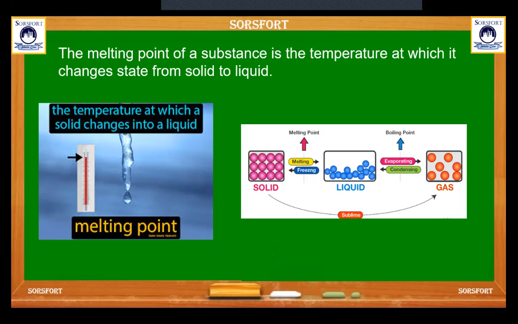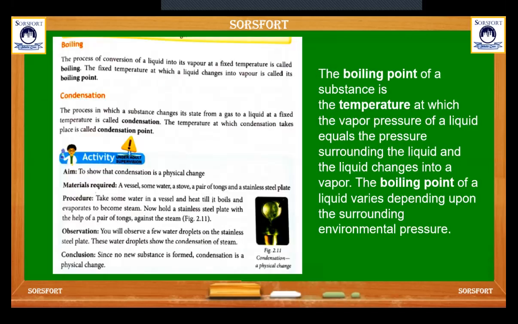Melting point of a substance is the temperature at which it changes state from solid to liquid. That is called melting point. Boiling point: the process of conversion of liquid into its vapor at a fixed temperature is called boiling. The fixed temperature at which liquid changes into vapor is called boiling point. The boiling point of a substance is the temperature at which the vapor pressure of a liquid and the environment pressure become equal; only then does boiling happen.